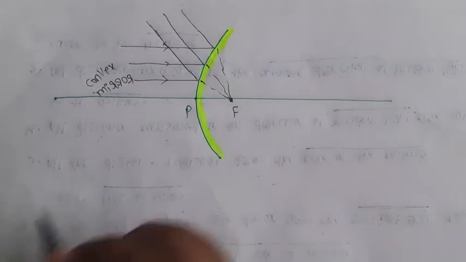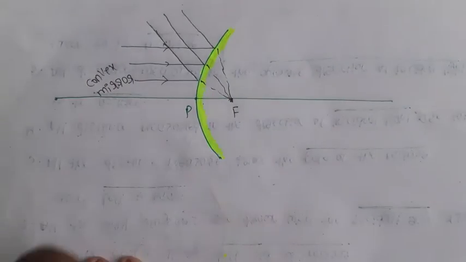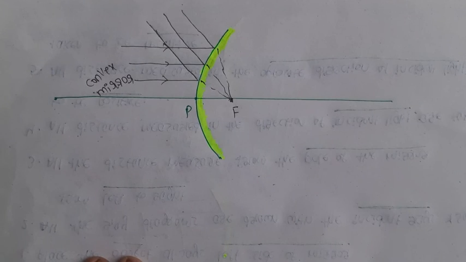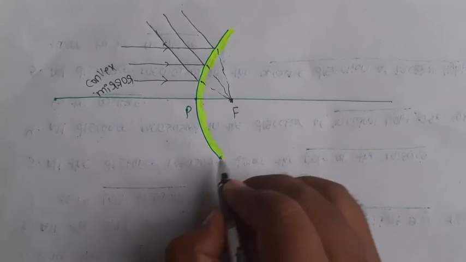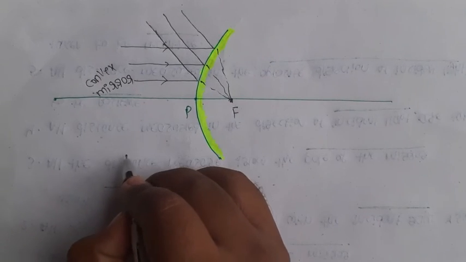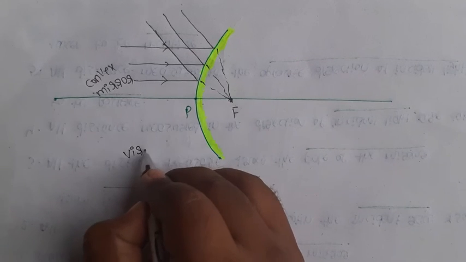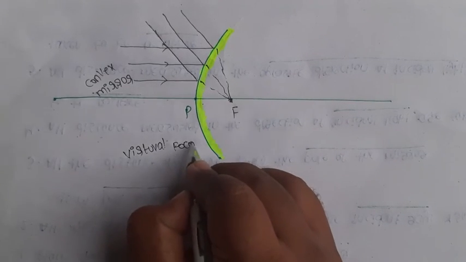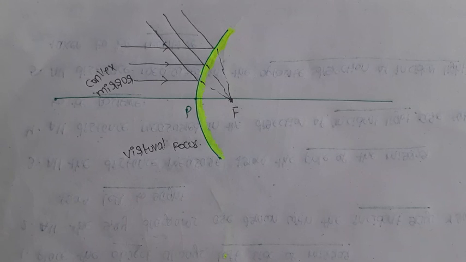So a convex mirror gives a virtual focus. A concave mirror gives a real focus, and a convex mirror gives a virtual focus.